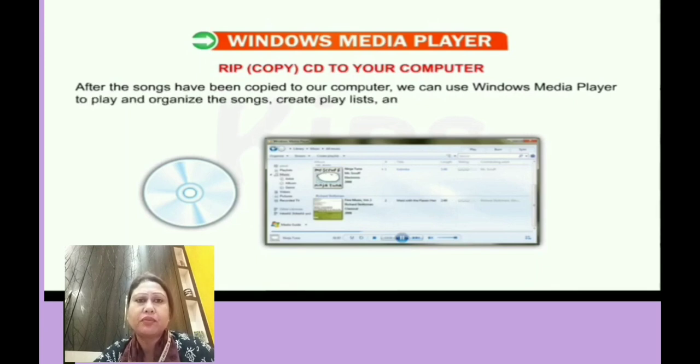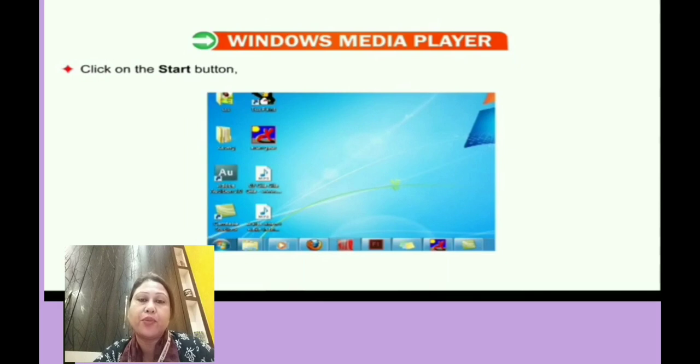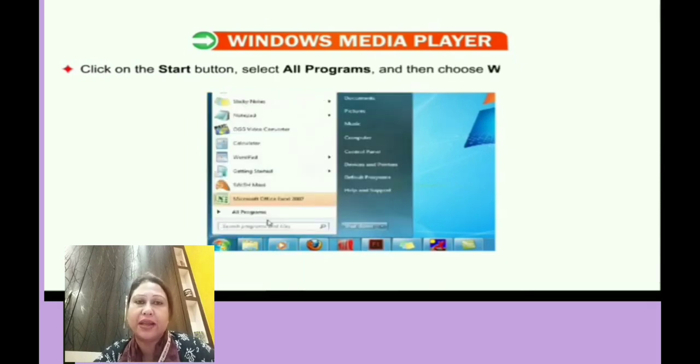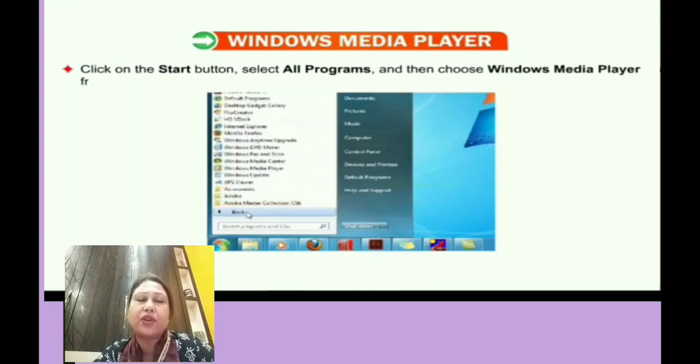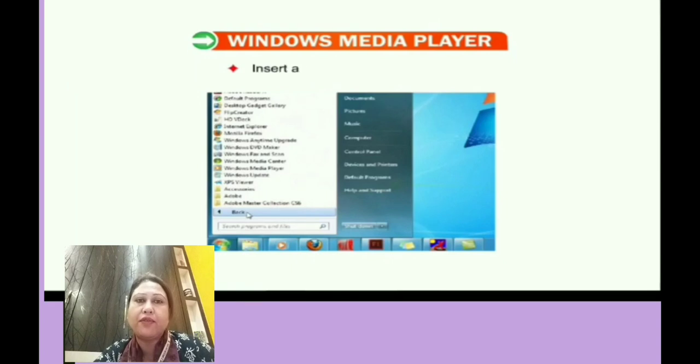All right, and we can even create playlists, our favorite music, our playlist, and then we can even copy the music to different portable devices. Now for doing so, what we have to do is click on the start button, as you can see on the screen, and then click on all programs, and then choose Windows Media Player from the above list.